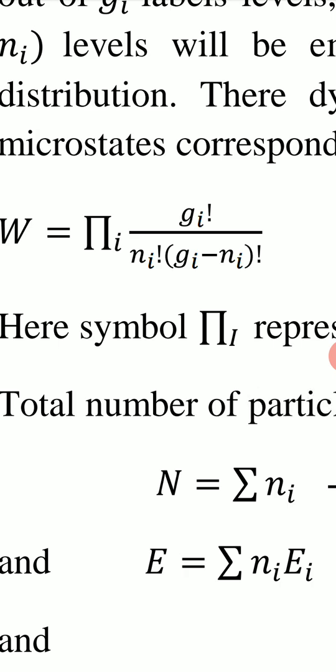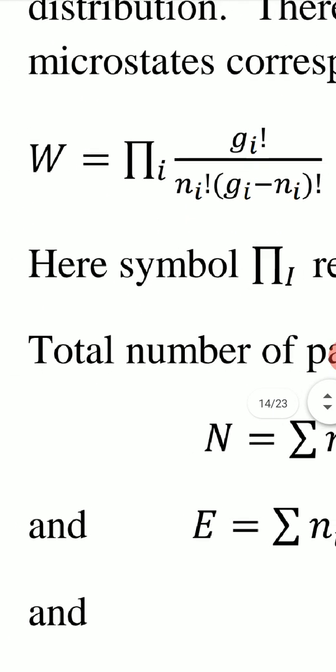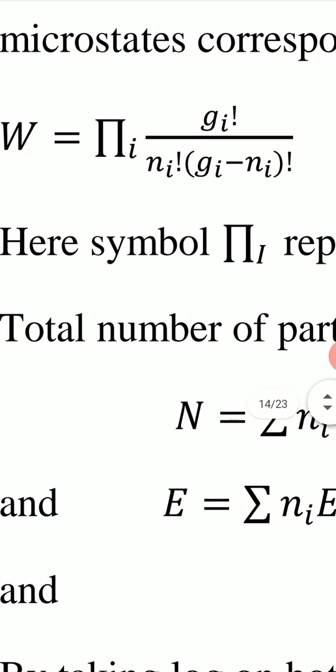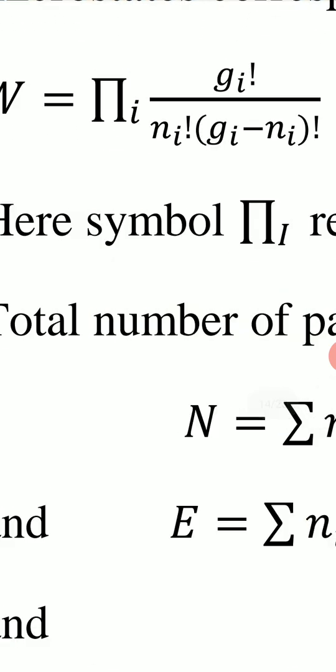Now look at this formula for thermodynamic probability W. In the denominator, we have factorial Ni and factorial Gi minus Ni. The total number of energy levels in the ith state is Gi, and the number of particles is Ni. So Ni particles will be filled in Ni levels, so first we have factorial Ni.